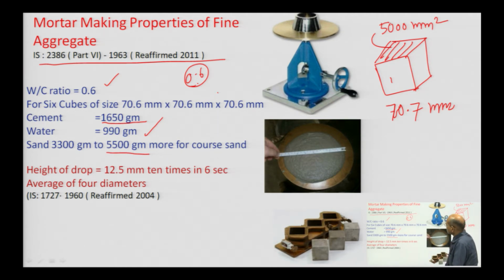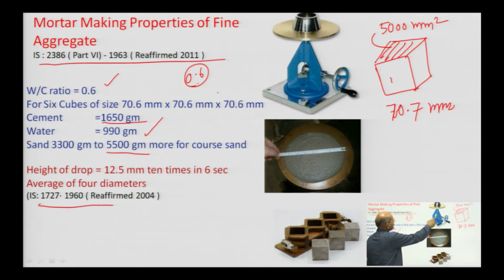We have to do the mortar flow test. The mortar flow test is governed by IS 1727, reaffirmed in 2004. For that, you have to take the mortar flow apparatus and fill this mold.